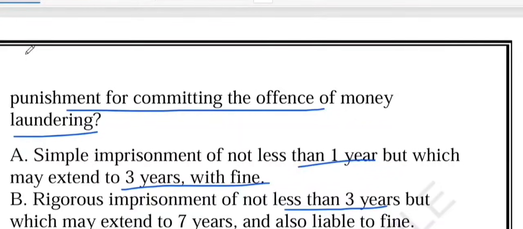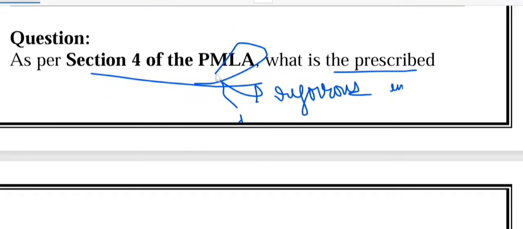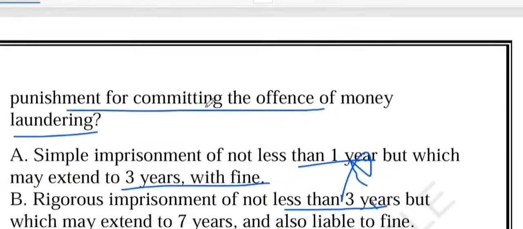Option number A, simple imprisonment of not less than 1 year. See, this is wrong. Why is it wrong? Because the punishment under PMLA is not simple imprisonment. It is a rigorous imprisonment. So remember, any punishment under PMLA is rigorous. It is not simple imprisonment. Rigorous means tough jail time with hard labor, not just sitting in the prison.